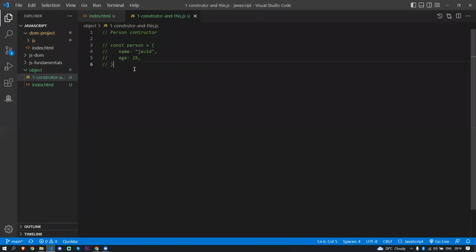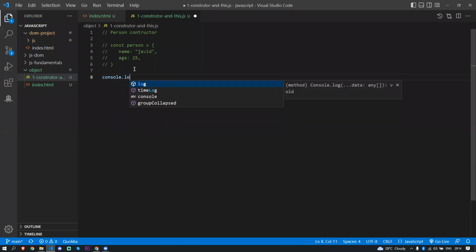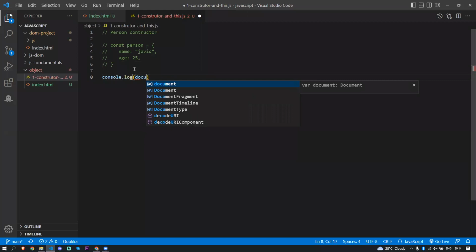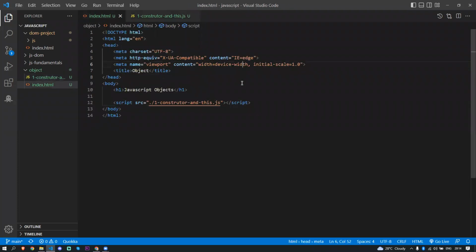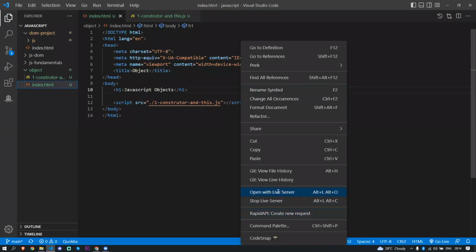Okay, before we get into that, you should want to understand what this keyword is. I told you, if I put document here, what is it going to return in the console? The complete document. So the actual HTML is going to return in the console, right? So if I open this in the live server,